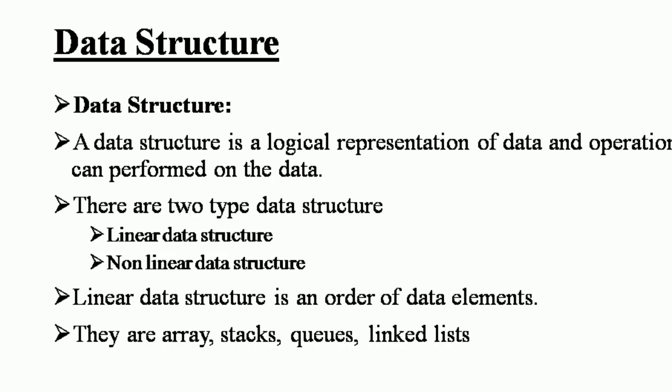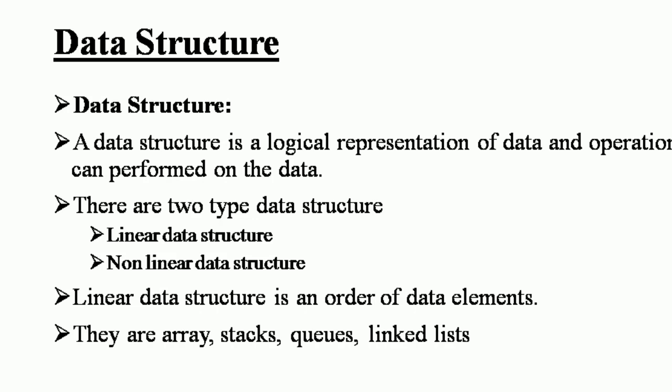There are two types of data structures. The first one is the linear data structure, and the second one is the non-linear data structure. What is a linear data structure? A linear data structure is an order of data elements. Examples are array, stacks, queues, linked list, etc.